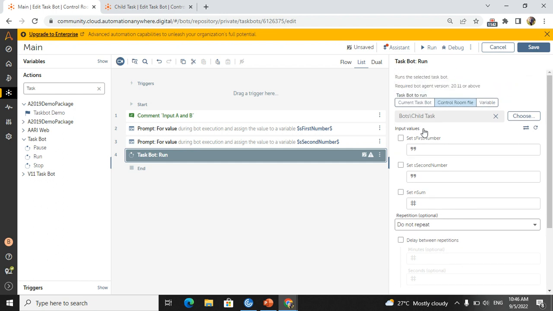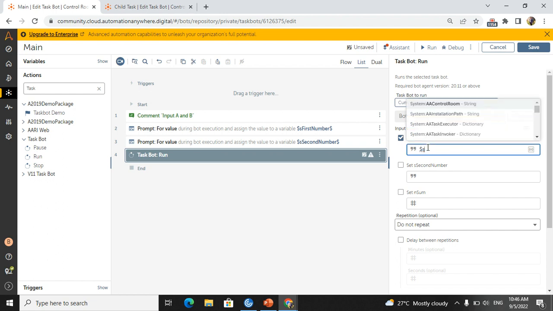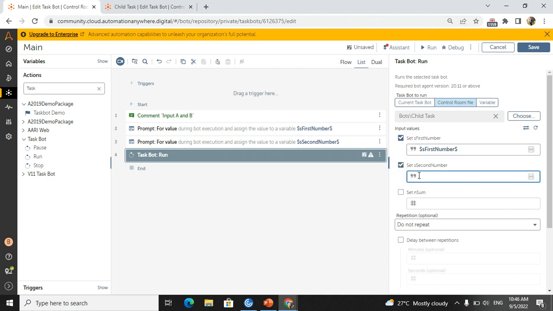So I will take it as an input only. We can give a default value, there is no issue. Here I'm setting first number the same as the first number I am assigning from the main task. Here also the second number I am assigning to the second number.